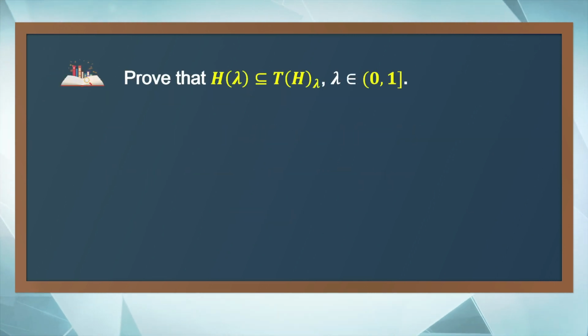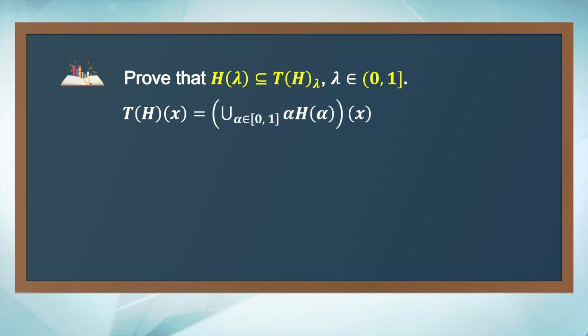By the definition of T of H, the degree of membership of x in T of H equals the degree of membership of x in the union of the scalar multiplications. By the definition of union, the degree of membership of x in the union equals the supremum of the degrees of membership of x in these scalar multiplications.